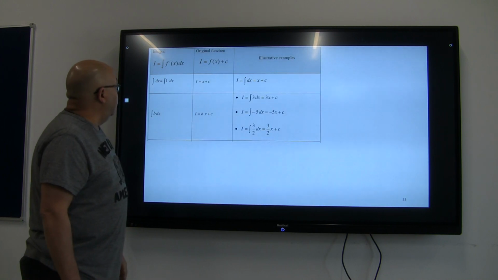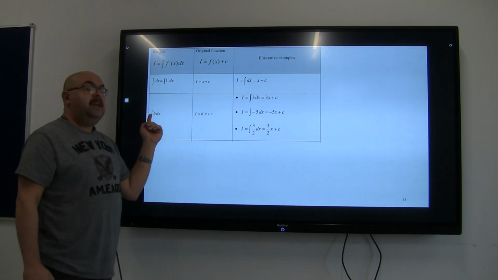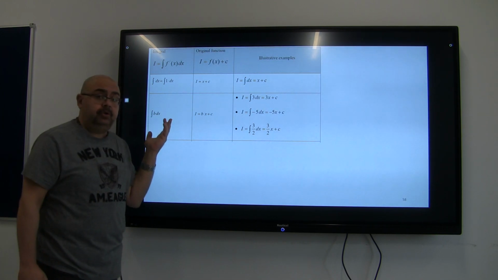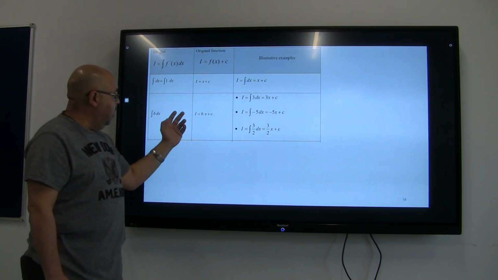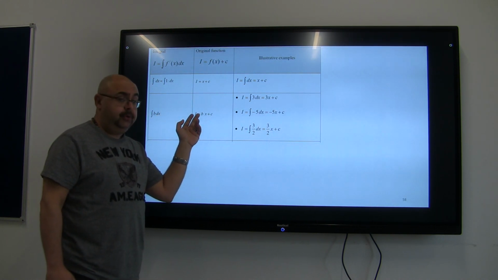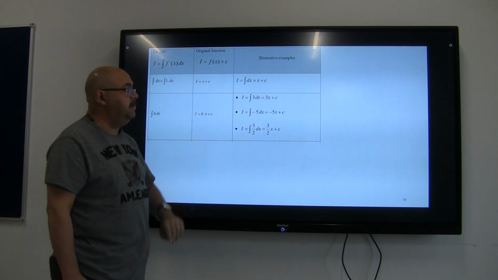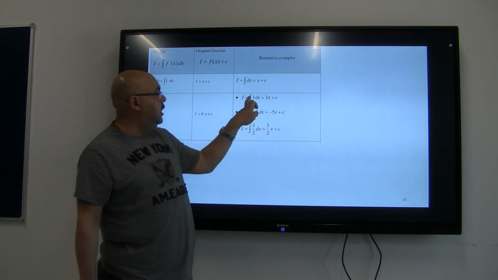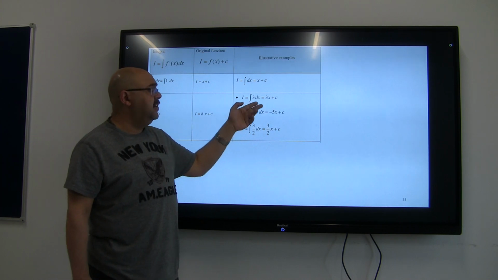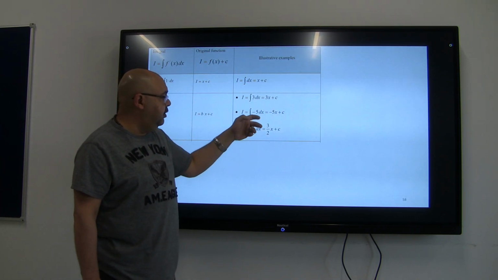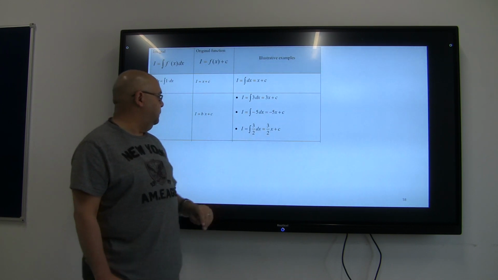The second rule is, if I want to integrate a constant b, if I have 3, I want to integrate. If I have -4, I want to integrate. Simply, if I have 2, it's going to be 2x. Don't you forget the c. You have a lot of problems or practice examples beside this rule. 3 is going to be 3x plus c, -5 is going to be -5x plus c. If I have 3 over 2, it's going to be 3 over 2 times x plus c.